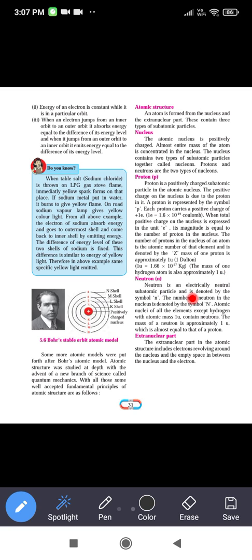Now next nucleon, that is neutron. Neutron is an electrically neutral subatomic particle. The number of neutrons in the nucleus is denoted by the symbol N. Atomic nuclei of all the elements, except hydrogen with atomic mass 1 Dalton, contain neutrons. Now remember that the atoms of all elements have neutrons in their nucleus except the hydrogen atom.